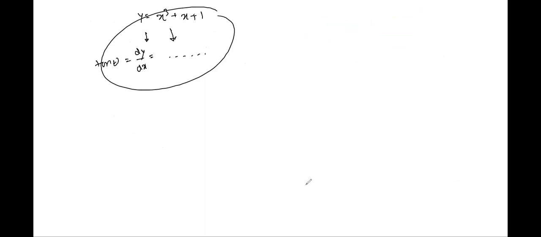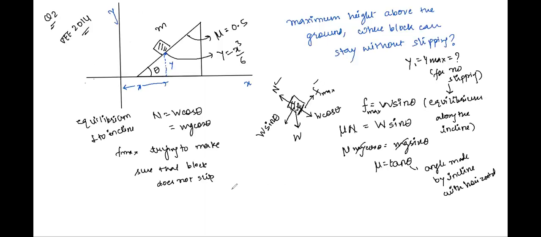Now, what about in our case? In our case, we have been given in the question, y is equal to x cubed by 6. So just differentiate it. What do we get? dy by dx is equal to 3x square by 6, giving you x square by 2, right? And this is nothing but tan theta. In the question, it is given mu is equal to 0.5. Substitute it here. 0.5 is half. We'll have tan theta is equal to half, right?